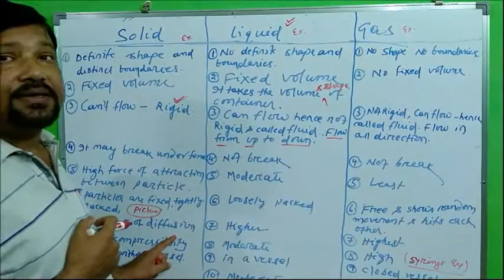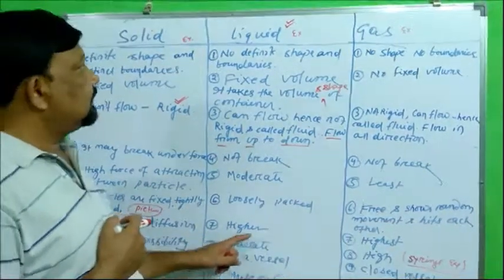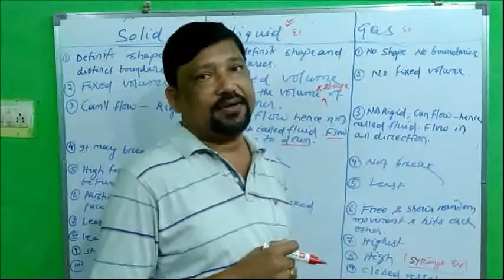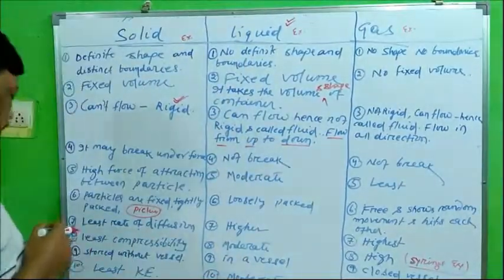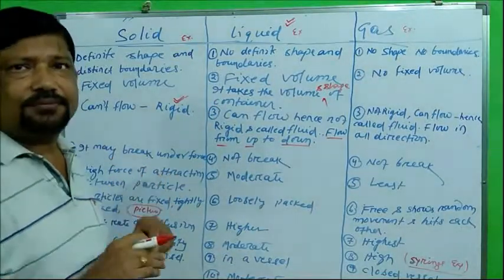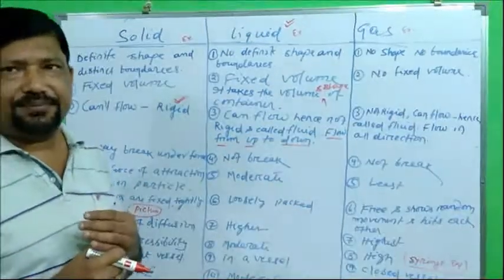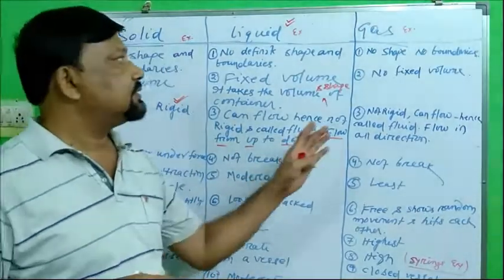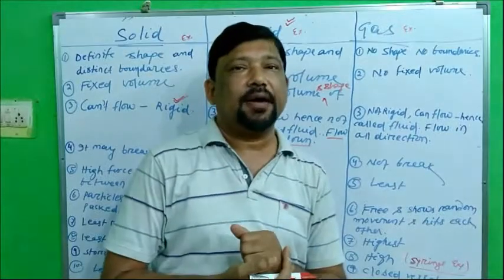So the solid has least rate of diffusion, liquid has higher rate of diffusion, whereas gas has highest rate of diffusion. Now, that's compressibility. Solid cannot be compressed or has very least compressibility. Liquid has moderate compressibility, whereas gas has high rate of compressibility.